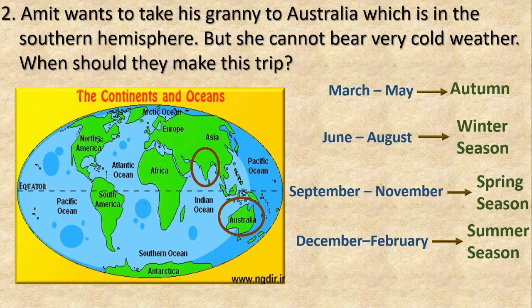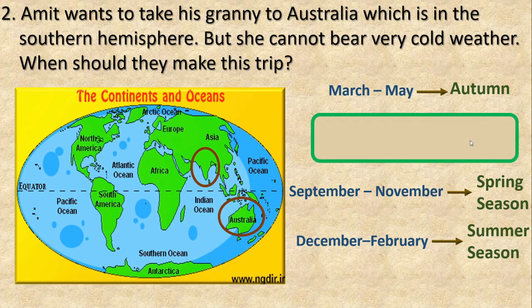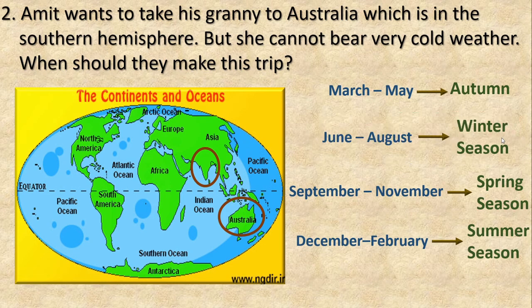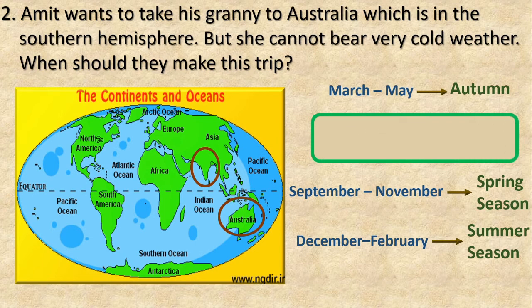Yes, here she cannot go from June to August, right? Because that is winter season, isn't it? She cannot bear very cold weather, so it is not good for her. So we will close this. Now, which one is good for her? Which season in Australia?